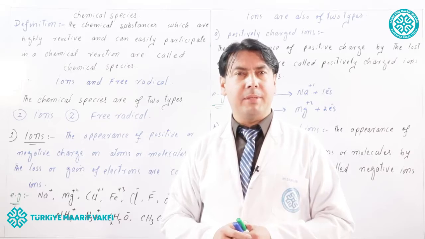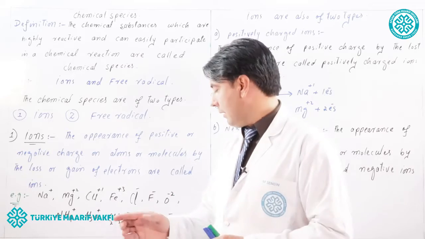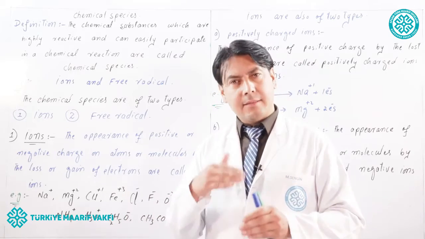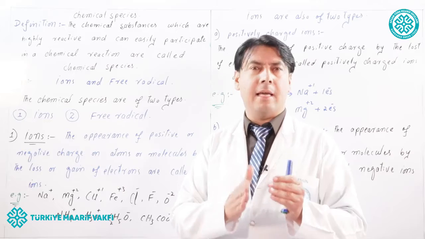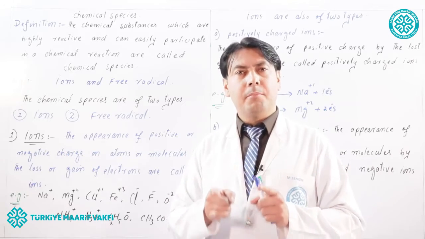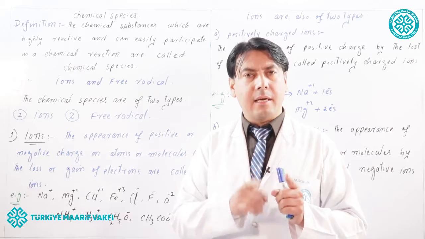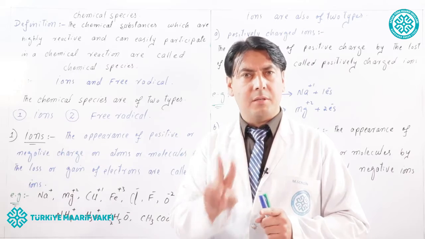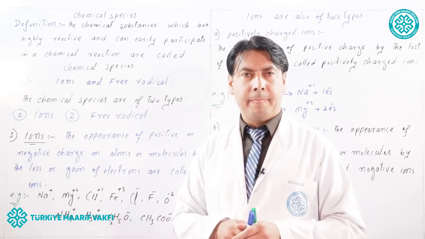Therefore, the chlorine will become negatively charged. Similarly, fluorine has a negative charge because fluorine has gained an electron. Oxygen has a negative charge because it has gained 2 electrons. Therefore, it is negatively charged.